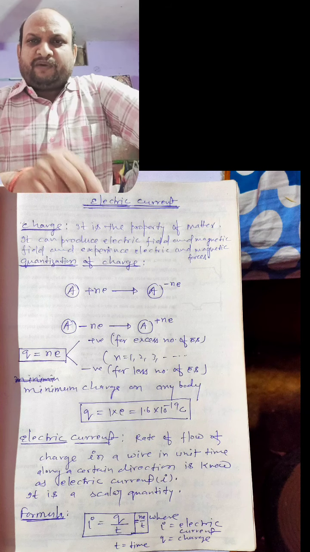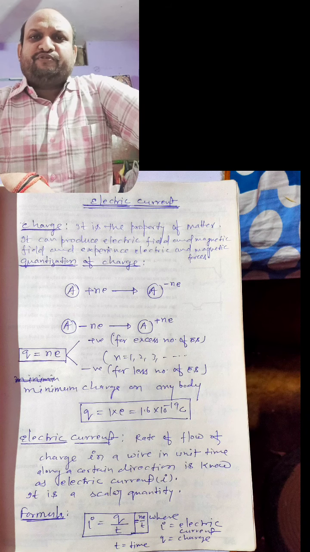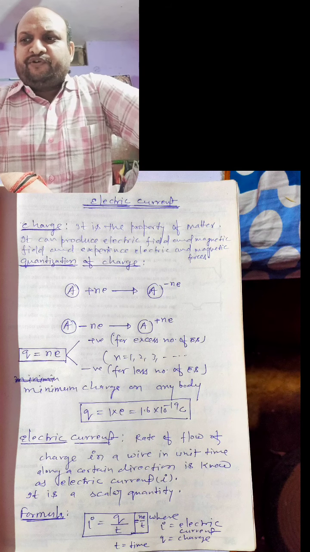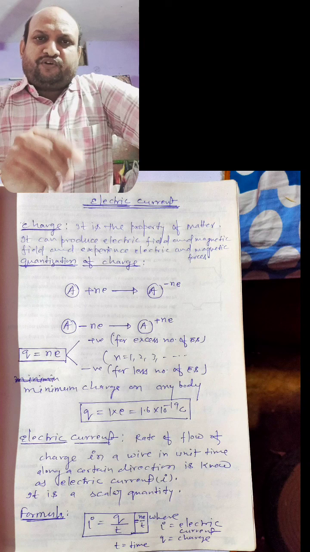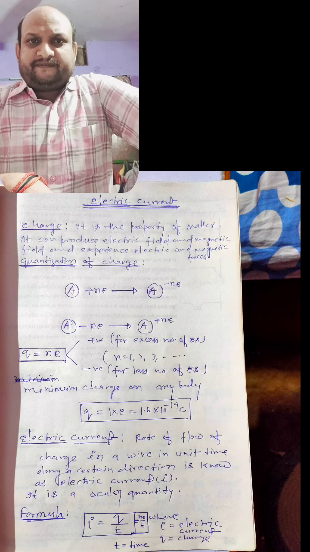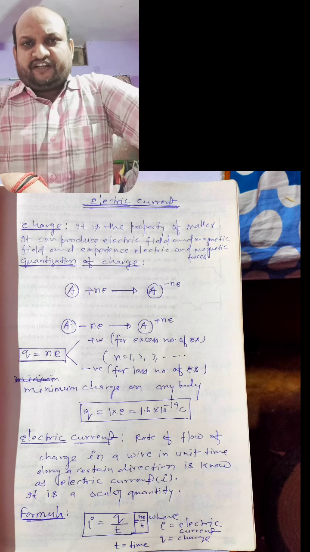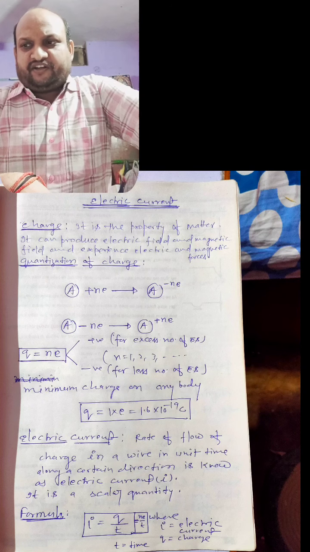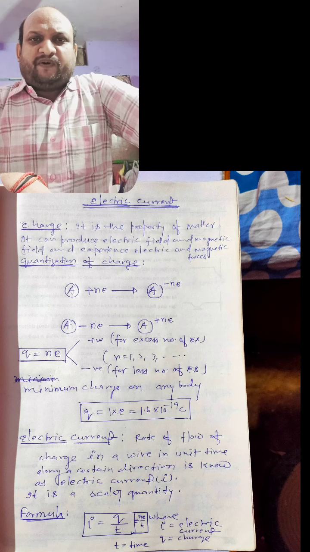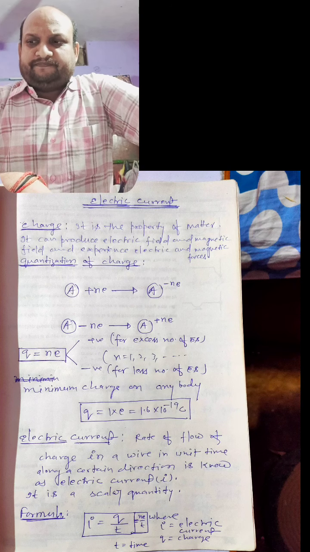So mathematically we can write q is equal to n into e, where q is the charge on the body, n is the number of transferred electrons, e is the charge on one electron, and its value is 1.6 into 10 to the power minus 19 coulomb.